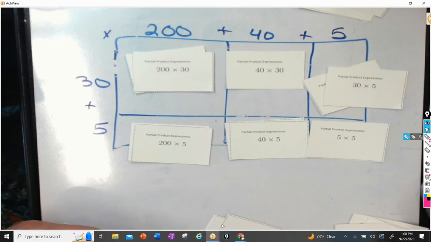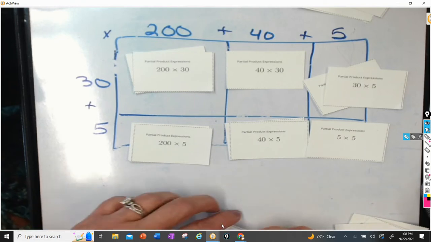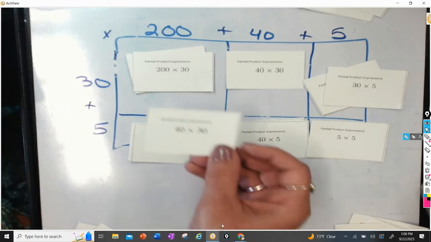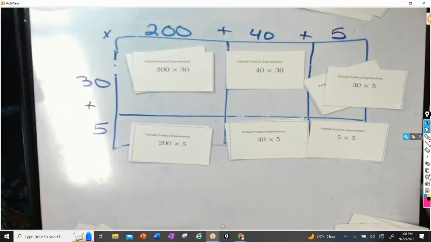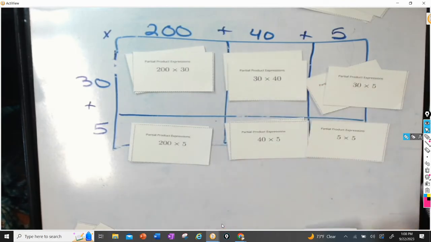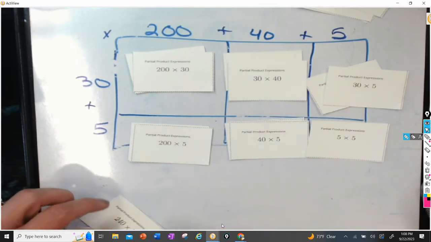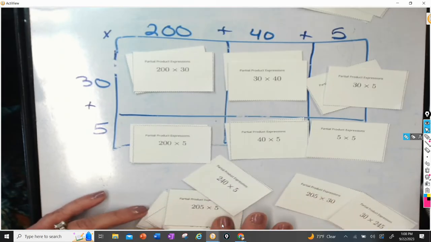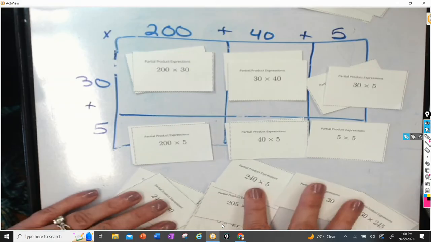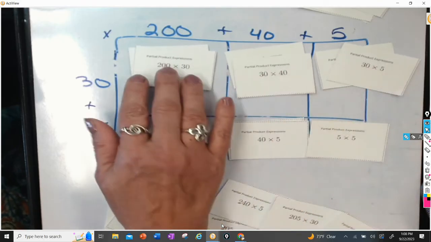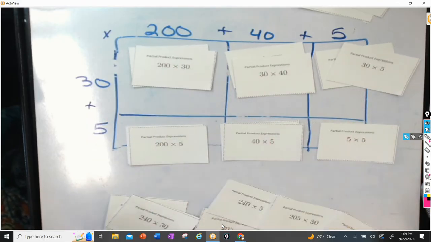All right. I think that might be it for this diagram. I might have to draw a different diagram. Oh, here's another 40 times 30. I already have that one up there. Here's a 30 times 40. Okay, the rest of these, I think I have to draw a different diagram to show what I'm thinking, right? So we're going to wait on these. But these are good ones to be able to show the products so that I can add and find the product, right? That was what we have to do.